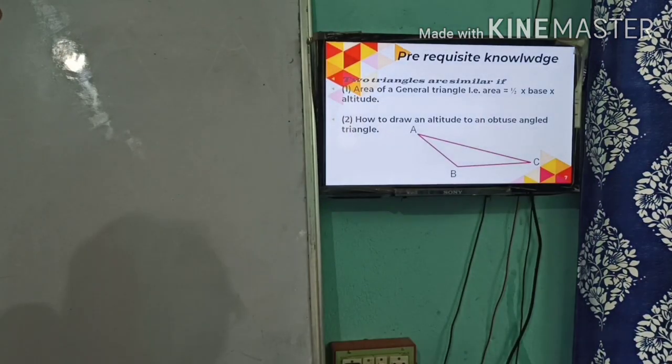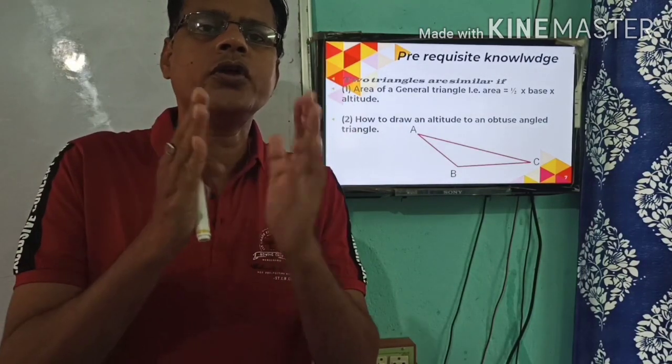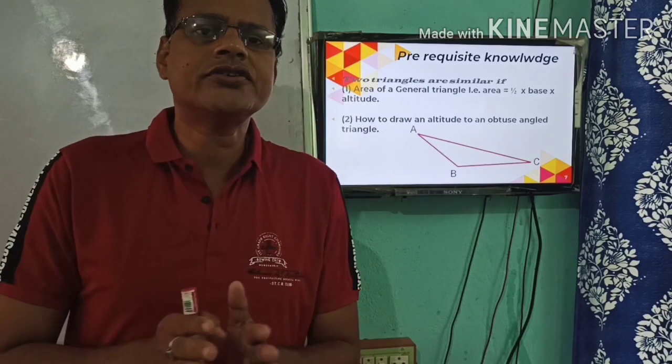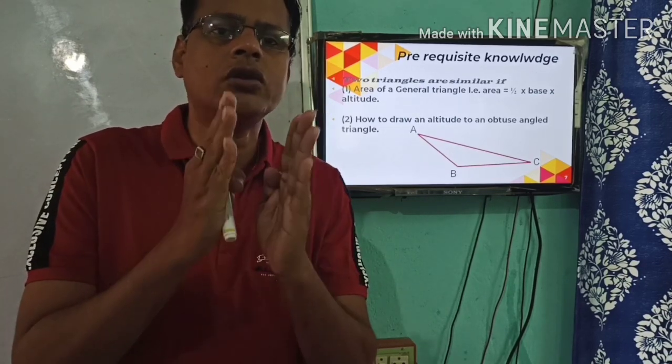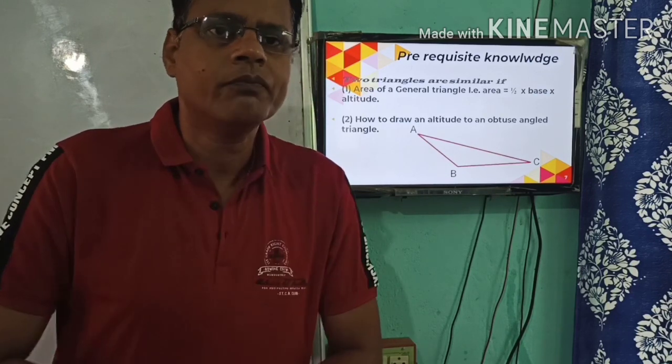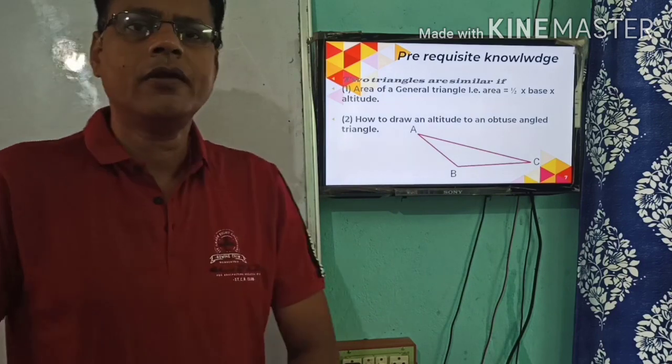Now, what is the prerequisite knowledge? Before going to prove the theorem, let us discuss the prerequisite knowledge that will be helpful to you. The first one is the area of a general triangle.